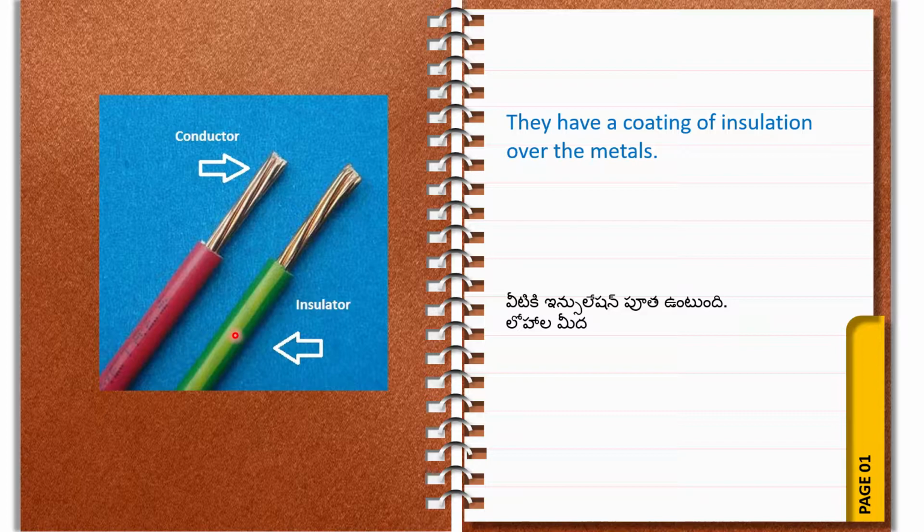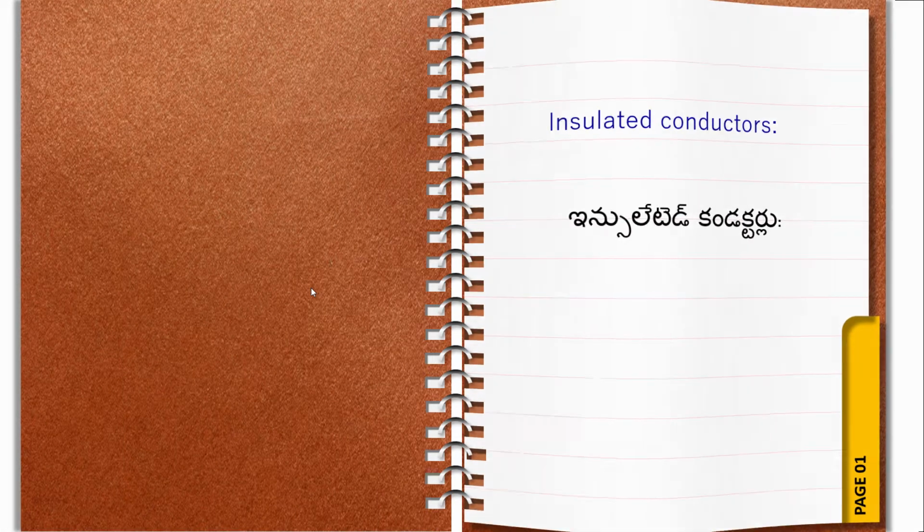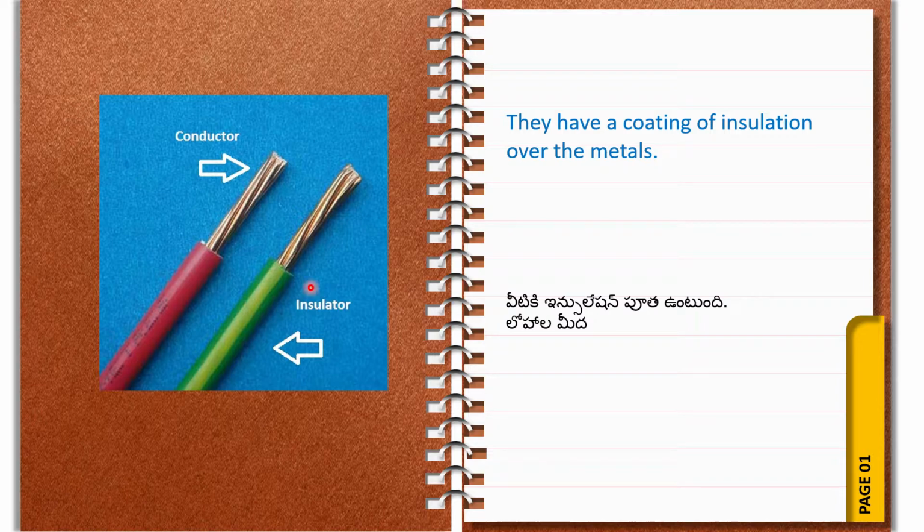That conductor we can say is an insulated conductor. This is a bare conductor. If we coat the insulator over the conductor, then we can say that this is an insulated conductor. This concept is clear, right?